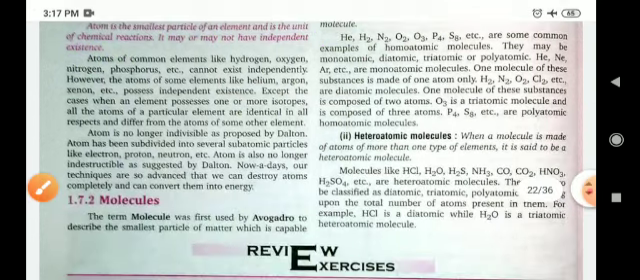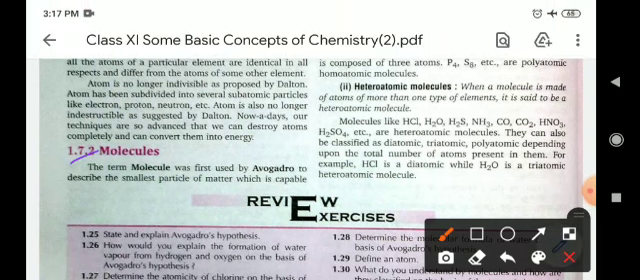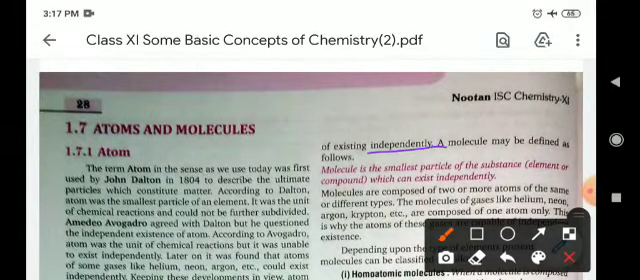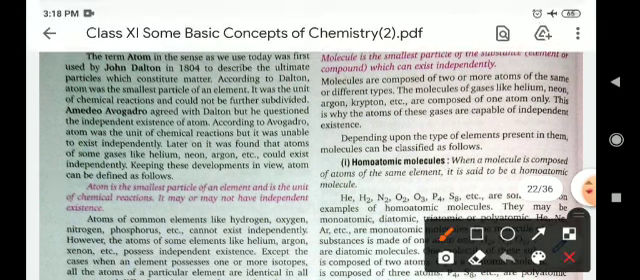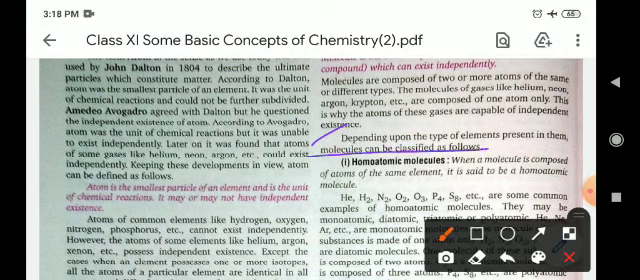Now molecules. The term molecule was first given by Avogadro to describe the smallest particle of matter which is capable of existing independently. So a molecule is the smallest particle of a substance which can exist independently. Molecules can exist independently because all the atoms present in the molecule bear a complete octet. Now, depending upon the types of elements present in them, molecules can be classified as follows.